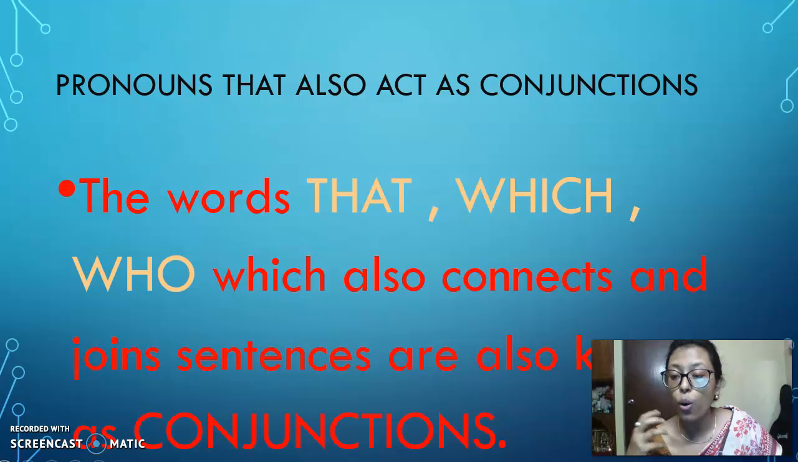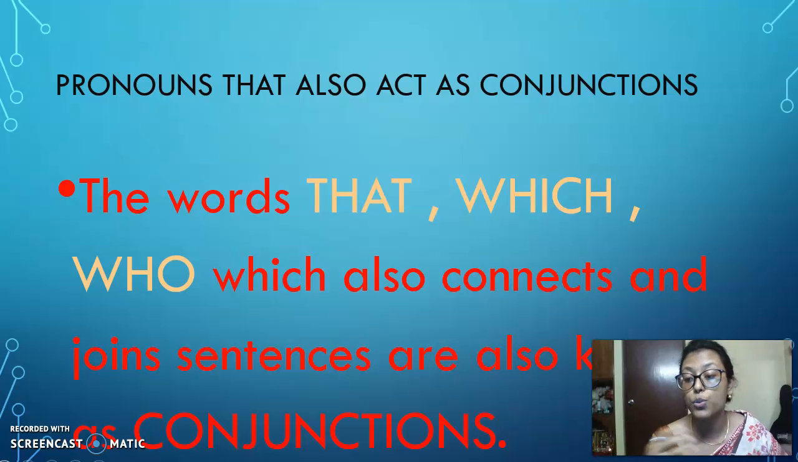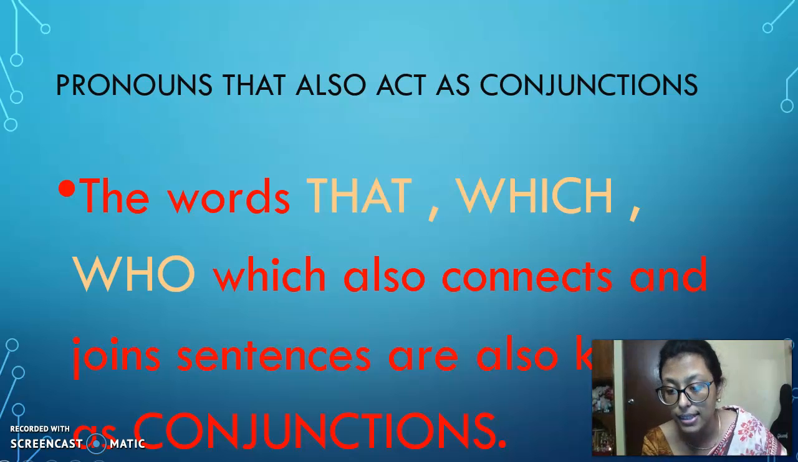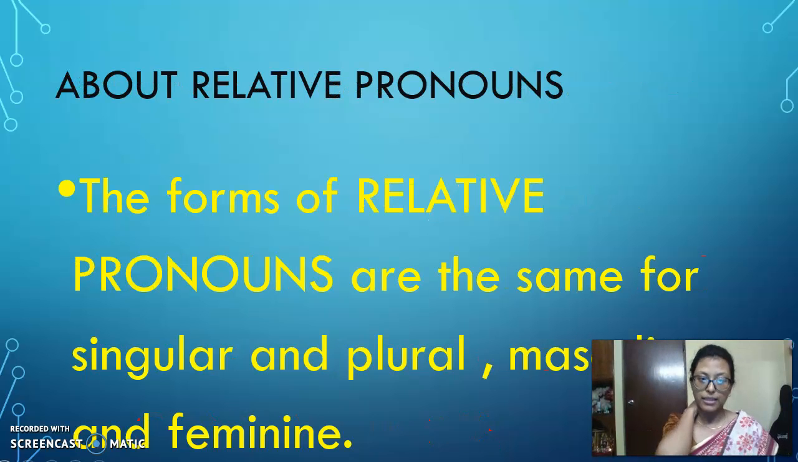We should also know and should not get confused that pronouns also act as conjunctions, right? Let us see how. The words that, which, who are also used for connecting or joining sentences, which are also known as conjunctions. As I told you, relative pronouns are also used in order to join sentences. It can also be two clauses, independent and dependent.